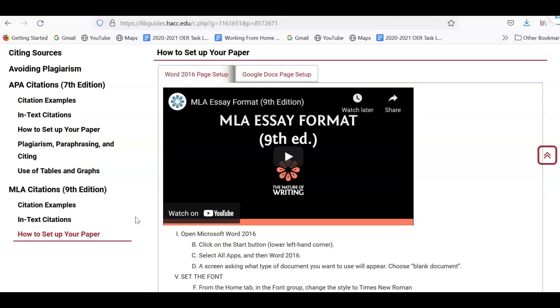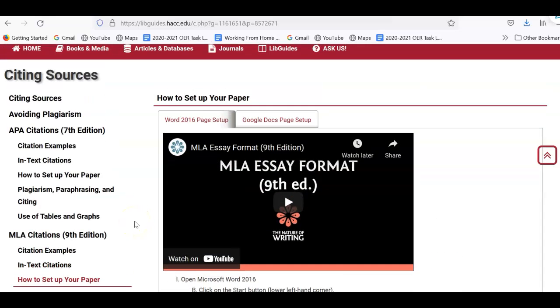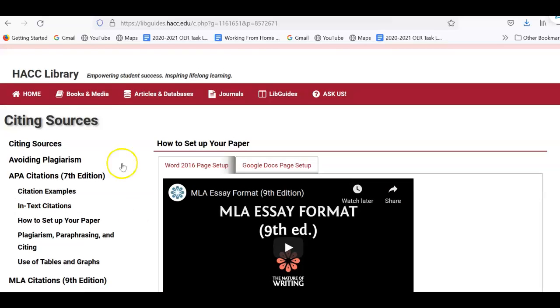I would recommend that prior to writing your assignment that you take a look at this, get your paper formatted correctly, and that way you won't need to worry about going back and making sure that it's in correct MLA format. So that's everything that you'll be able to find in this LibGuide.